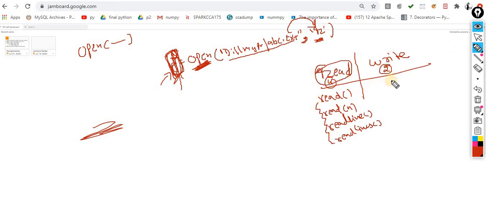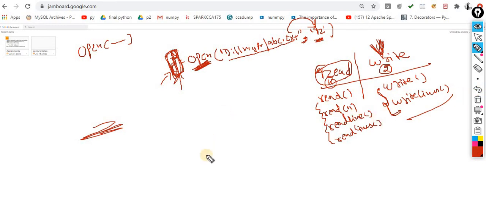When you are supposed to perform the write operation, there are only two methods. One is write, and another one is writelines. So these are the two methods which are associated with write, and those are the four methods which are associated with read. Today we will see the write method only. Whenever you are supposed to perform the write, you are supposed to use these two methods only.